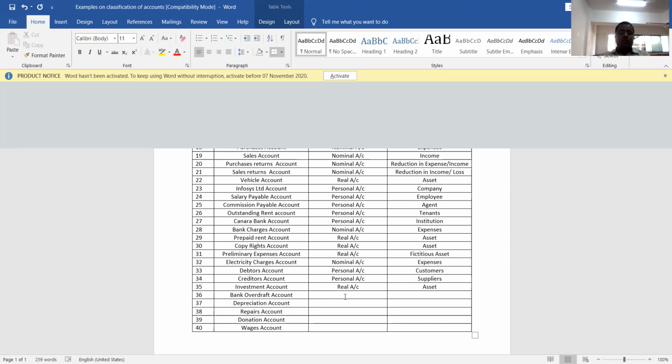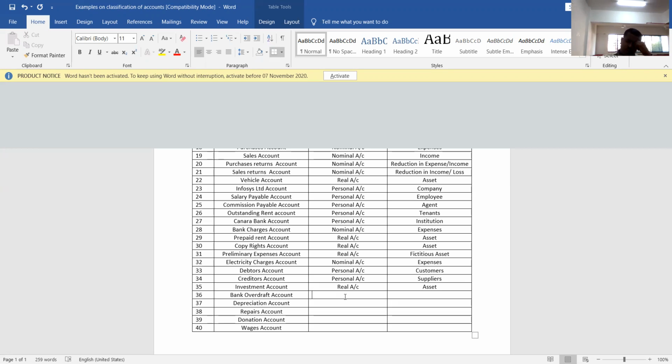Okay. Now bank overdraft account. What is overdraft? Hope you people have heard about different types of deposits accepted by banks. Usually they accept three to four types of deposits like savings bank deposits, fixed deposits, current account deposits and recurring deposits, RDs.